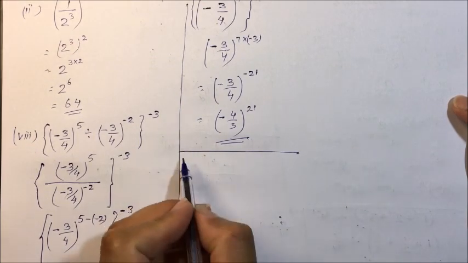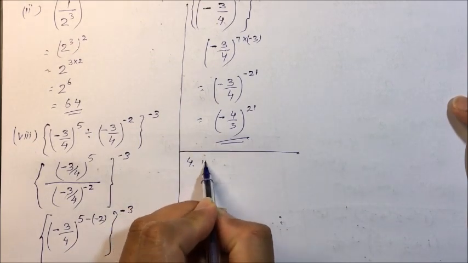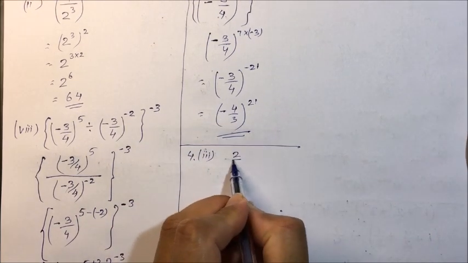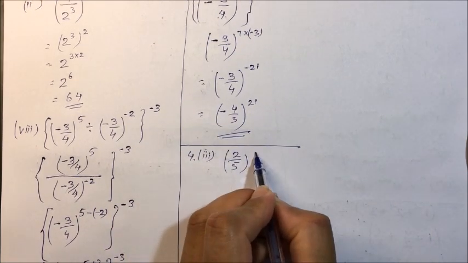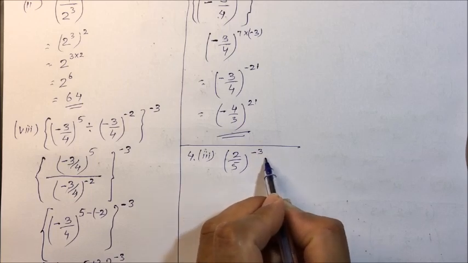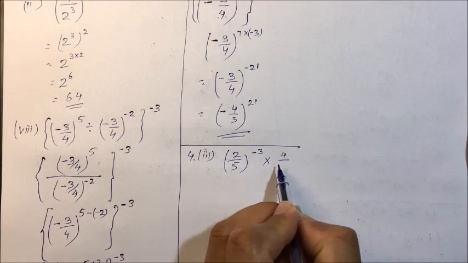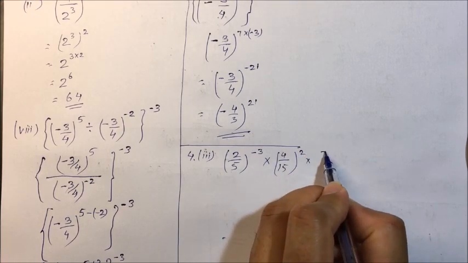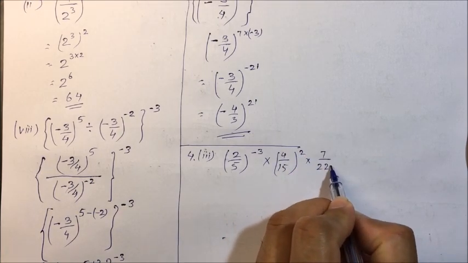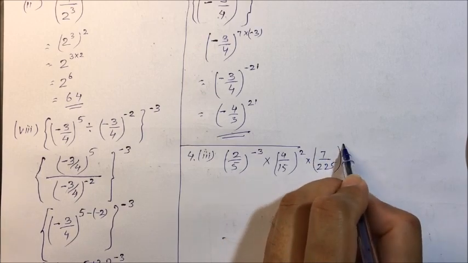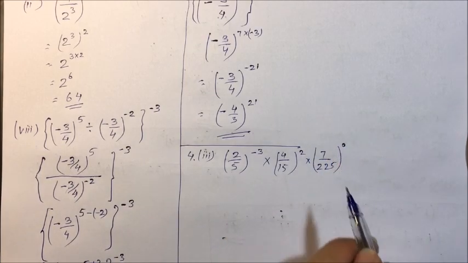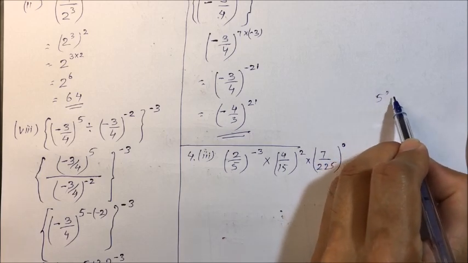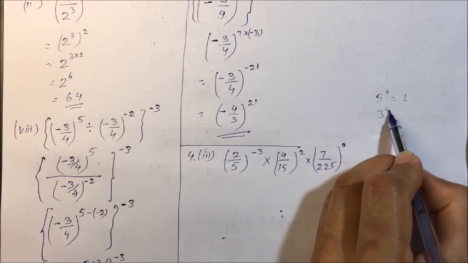Now fourth question, third part I am taking. 2 by 5 raised to power minus 3 into 4 upon 15 raised to power 2 into 7 upon 225 raised to power 0. Now remember here, any number you take, 5 raised to power 0, it will be 1. 3 raised to power 0, it will be 1.